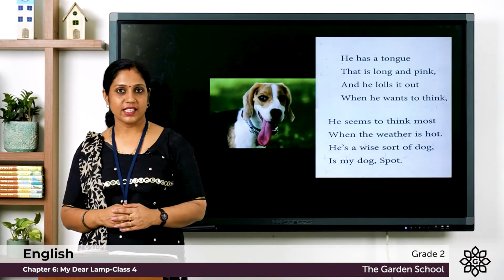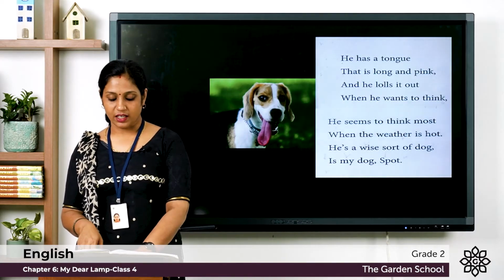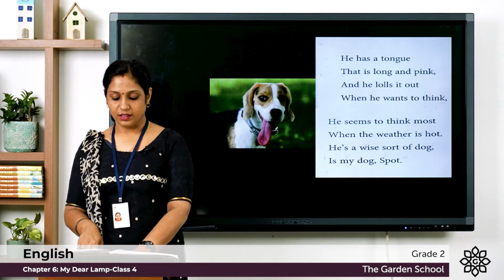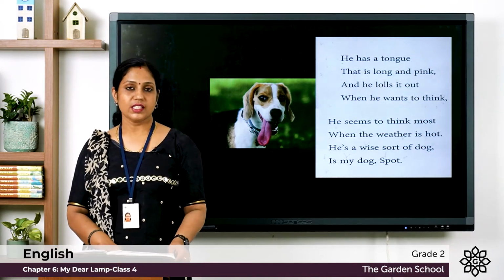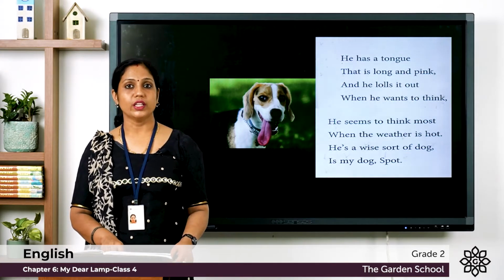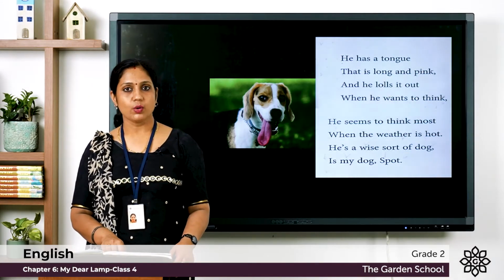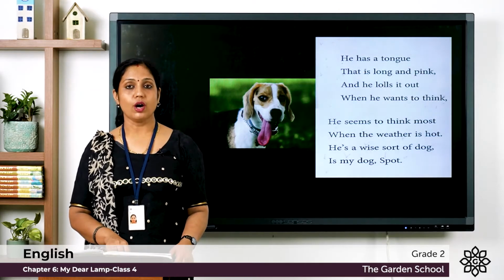Let's look at our next stanza. He has a tongue that is long and pink, and he lolls it out when he wants to think. He seems to think most when the weather is hot. He's a wise sort of dog, is my dog Spot.